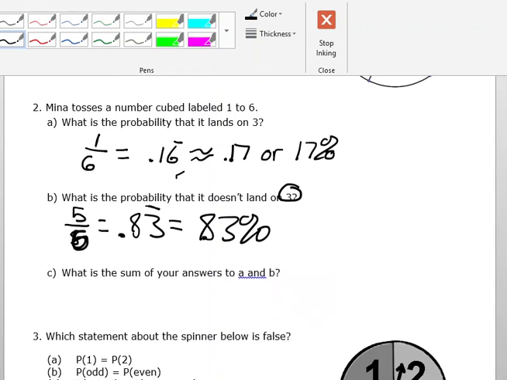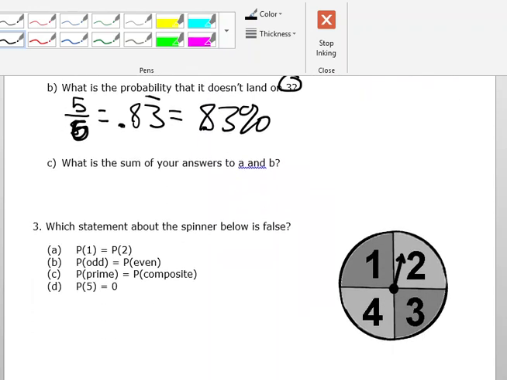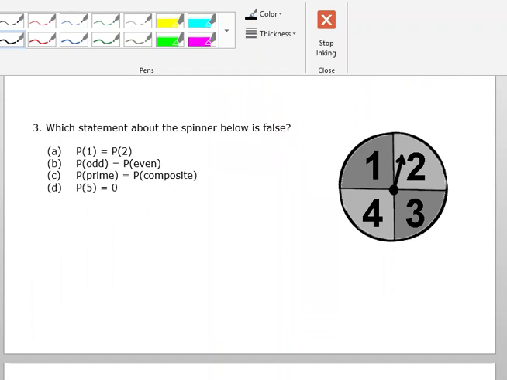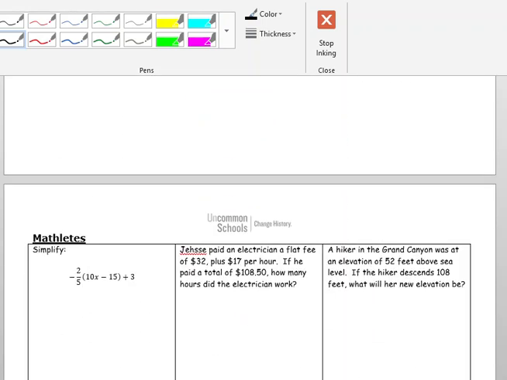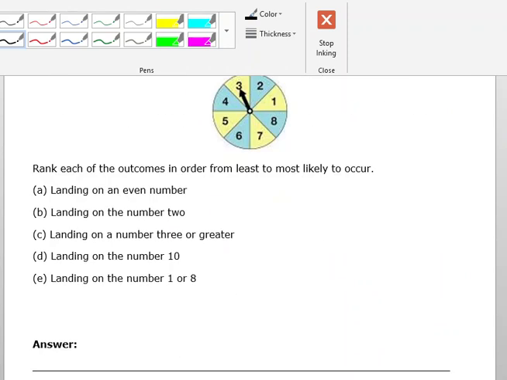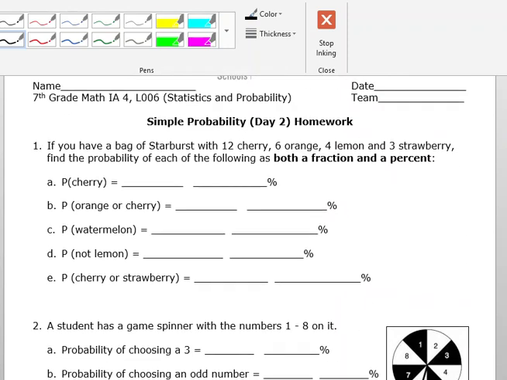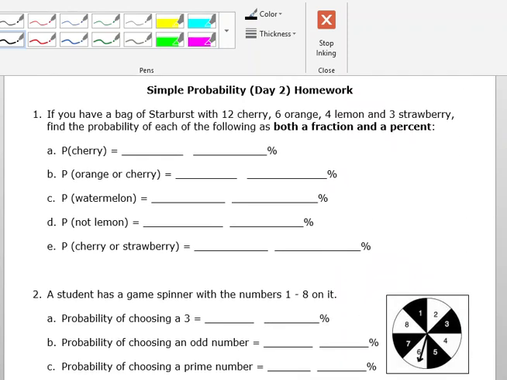Okay, and so the sum of my answers A and B is pretty much 100%, right? I have about 17%, about 83%, so I have 100%, okay? Moving down, we'll take a look at homework quickly. Homework day 2. All right, we'll just do number 1.